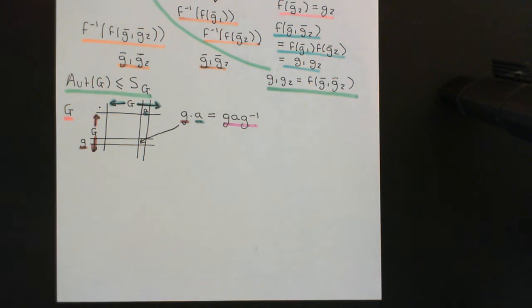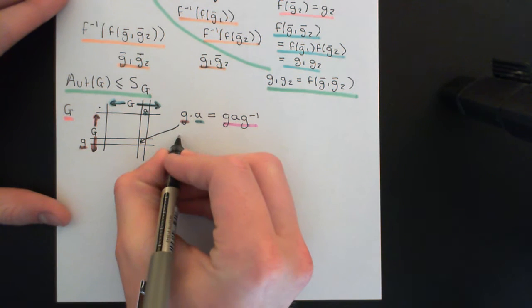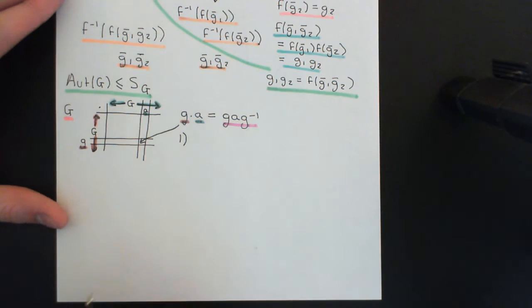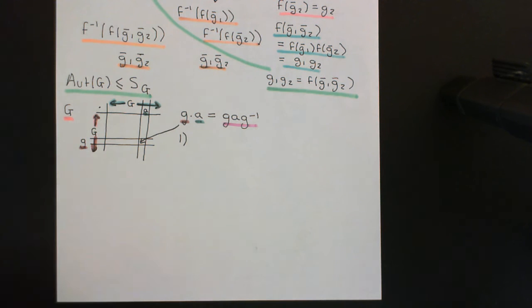So that's looking hopeful that this is going to be a group action, but of course to be a group action it needs to obey the two axioms of group actions. And it's those that I want to check now. So this is quite nice and simple to check. So let's now check axiom number 1 firstly.